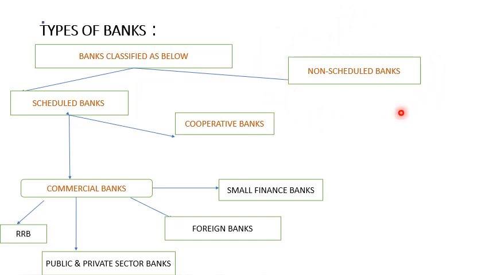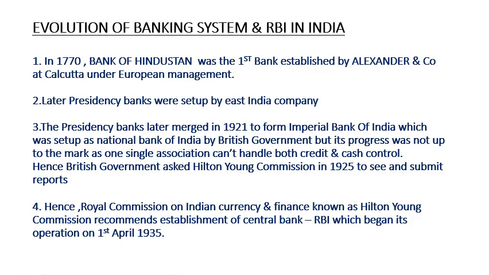As per the current financial year, we have only three non-scheduled banks. That is, Capital Local Area Bank Limited, Krishna Bhima Samruddhi Local Area Bank Limited, and Subhadra Local Area Bank Limited.